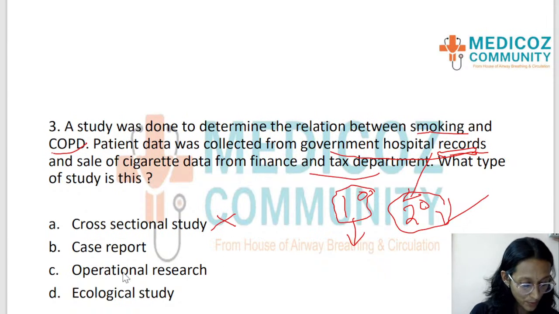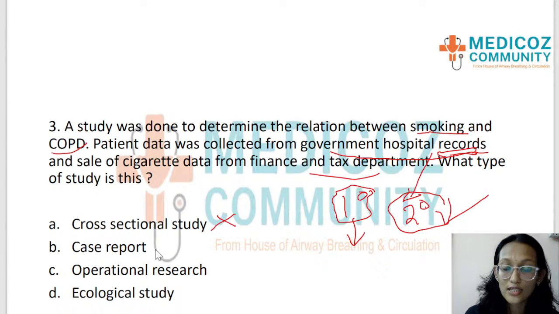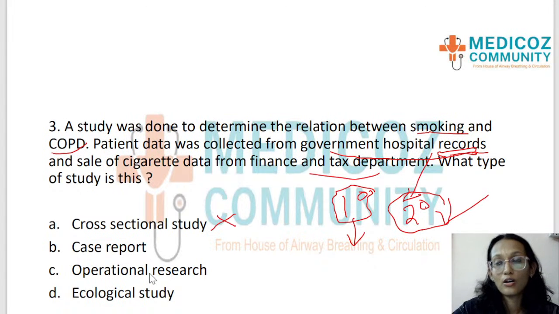Again, case report. A case report is something that happens when a rare case is reported in a hospital. Immediately the details of that case can be written down and published officially in good journals. So that is a case report. Case report is again primary data. It is not from records. It's primary data from the patient itself.